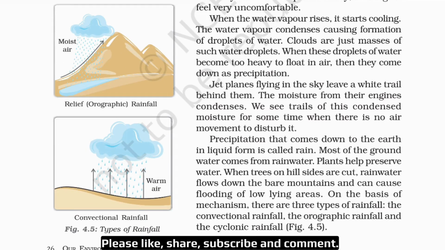Now, jet planes flying in the sky leave a wide trail behind them. The moisture from the engines condenses. We see trails of this condensed moisture for some time when there is no air movement to disturb it. Now, children, this is a very important question. You can be asked to give reason why the jet planes in the sky leave a wide trail behind them. So the answer will be: jet planes flying in the sky leave a wide trail behind them. The moisture from the engines condenses. We see trails of this condensed moisture for some time when there is no air movement to disturb it.